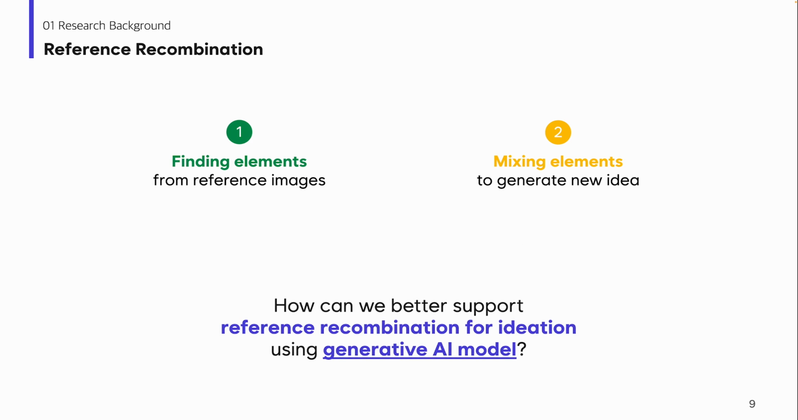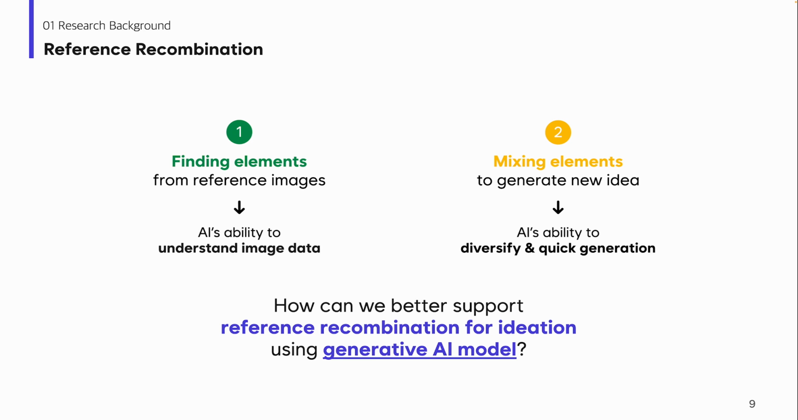Here, we found an opportunity to use generative AI models to solve this problem, as they can quickly understand the image and diversify their generations. Therefore, this work looked into how to support graphic design's reference recombination process for ideation using generative AI.